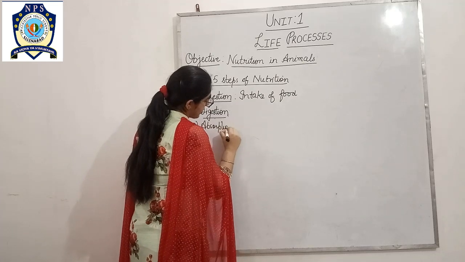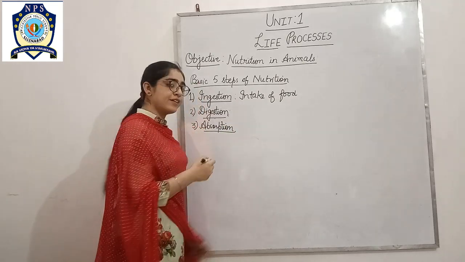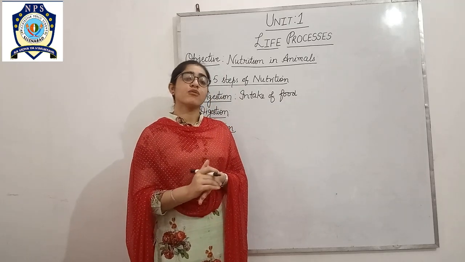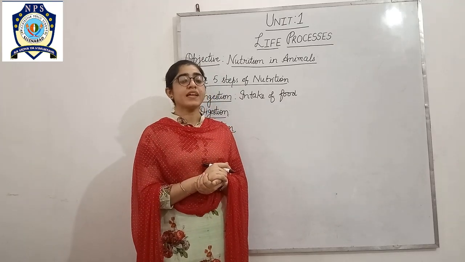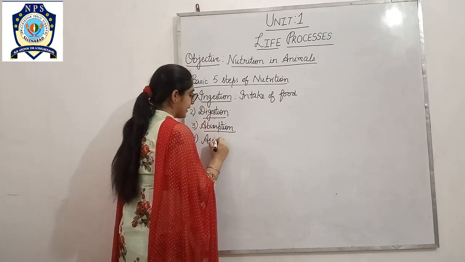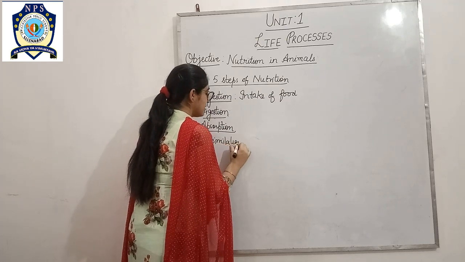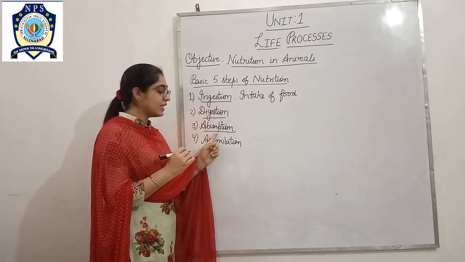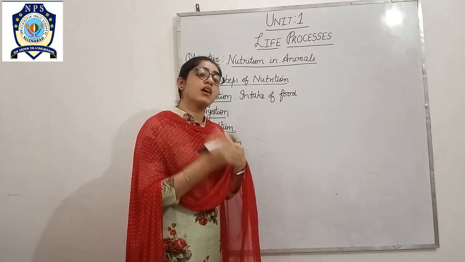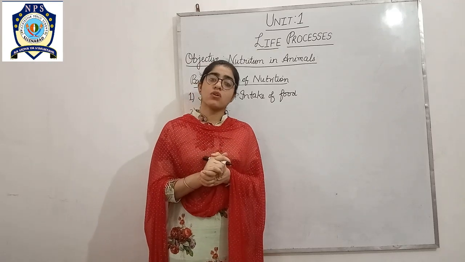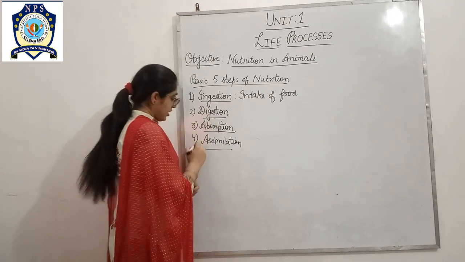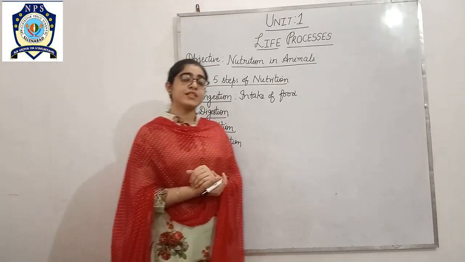So what is absorption? Only the digested food comes into the blood through the intestine wall, and that food is absorbed. That absorbed food basically provides energy. What is the function of that absorbed food? It provides energy to the cell or the organism for its growth and maintenance, and that process is known as assimilation.